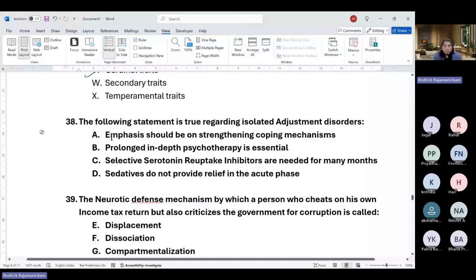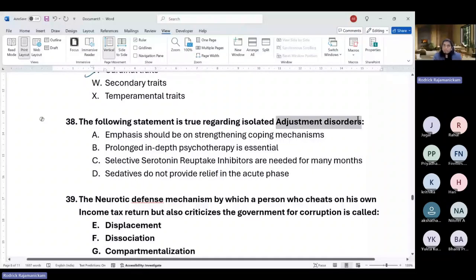So an adjustment disorder is usually after a stressor, and the person's symptomatology does not meet the criteria of a PTSD or a depressive episode. Okay, so it is not as severe as a depressive episode, and also not as traumatic as a PTSD. So what should be true here? Should emphasis be given on strengthening coping mechanisms? In-depth psychotherapy? SSRIs needed for a long period? Sedatives do not give relief?